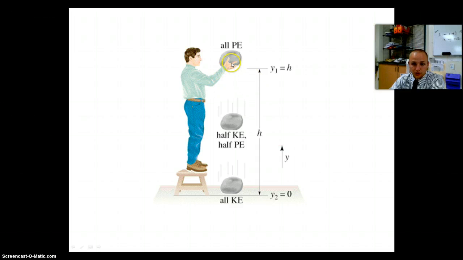If I hold the rock up in the air, it's got all potential energy because it has only height. As I drop it, since it has half height here, it's going to have half the amount of potential energy. So where does the other half go? It gets converted into kinetic energy because we speed up. The longer it falls, the faster it's going to be moving. By the time we get here, we have a height of 0, and we're at our fastest point.